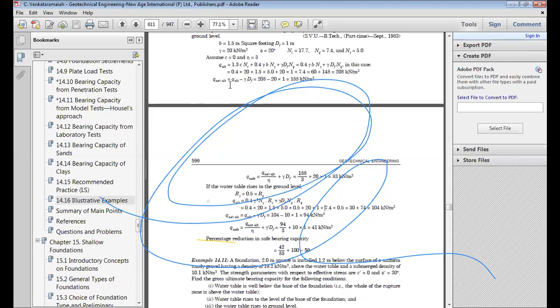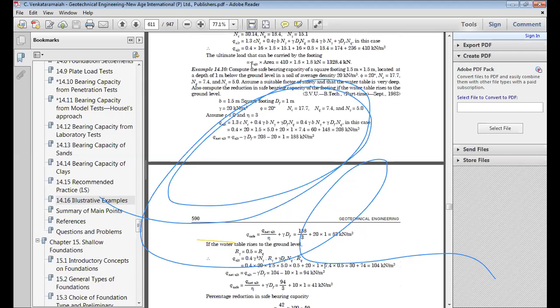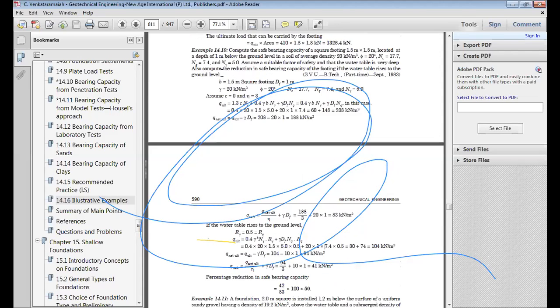Now what will Q net be? Q net ultimate will be Q ultimate minus the overburden pressure, that is gamma Df. So when you subtract, 201 minus 20 into 1, this is 188 kilonewton per meter square. Now what is the safe bearing capacity? The question is, what is the safe bearing capacity?